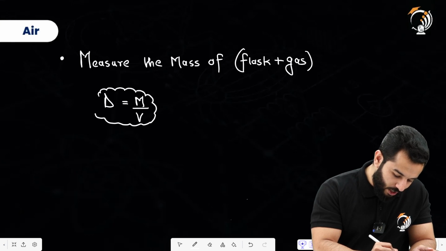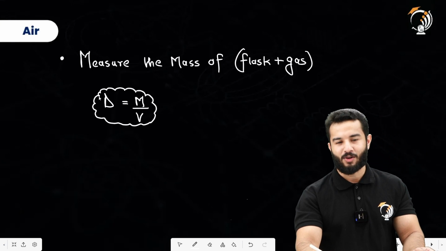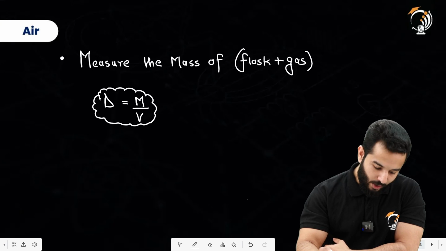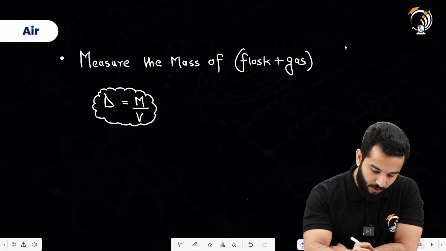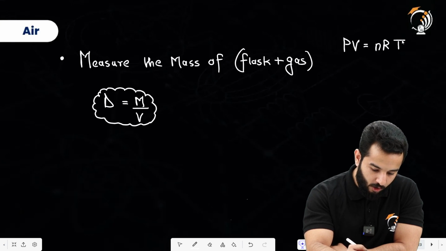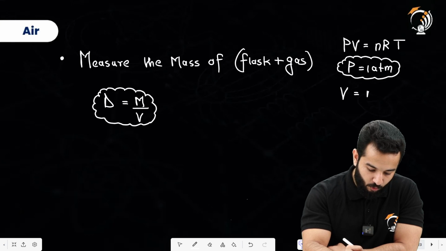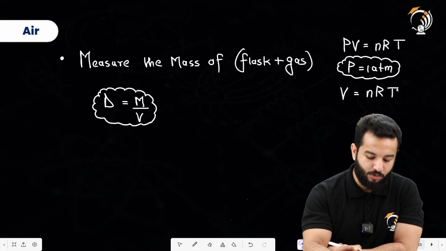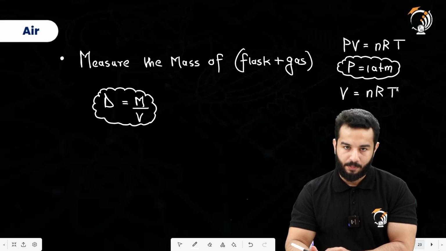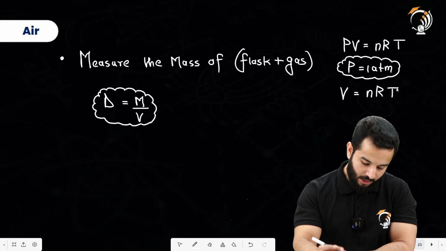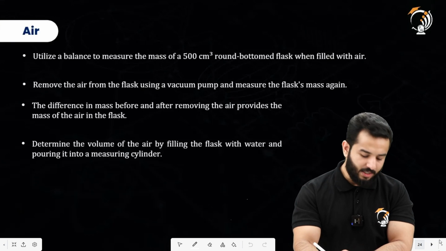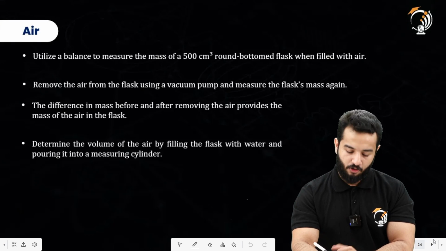The most accurate way is going to be using equations like that of the ideal gas. So let's suppose that the equation of ideal gas is PV equals nRT. Now we are doing all of this experiment under 1 atmospheric pressure. So pressure is equal to 1 atm. So volume will be equal to the number of moles that you have taken times the gas constant times the temperature, which could be the room temperature. So you can also find it like this, right? Moving on. So these are the notes for finding the density of air.